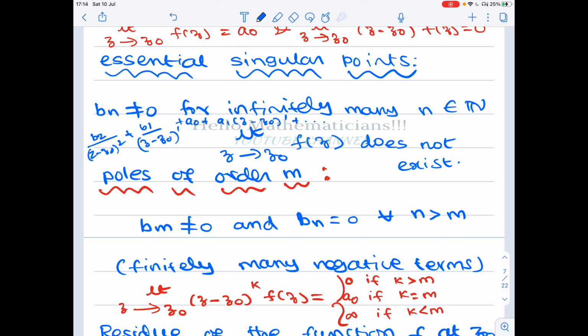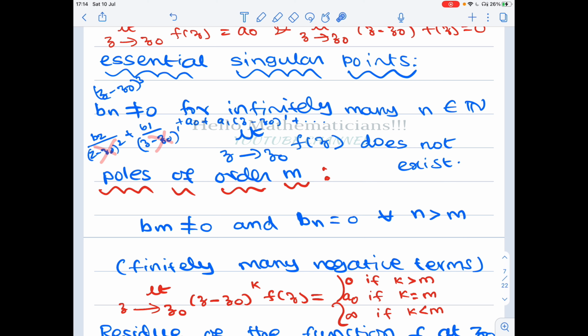So here z naught is a pole of order 2 because there are only two negative terms in the Laurent series. Now suppose I multiply by (z minus z naught) whole cube in this power series, then these terms will get cancelled.